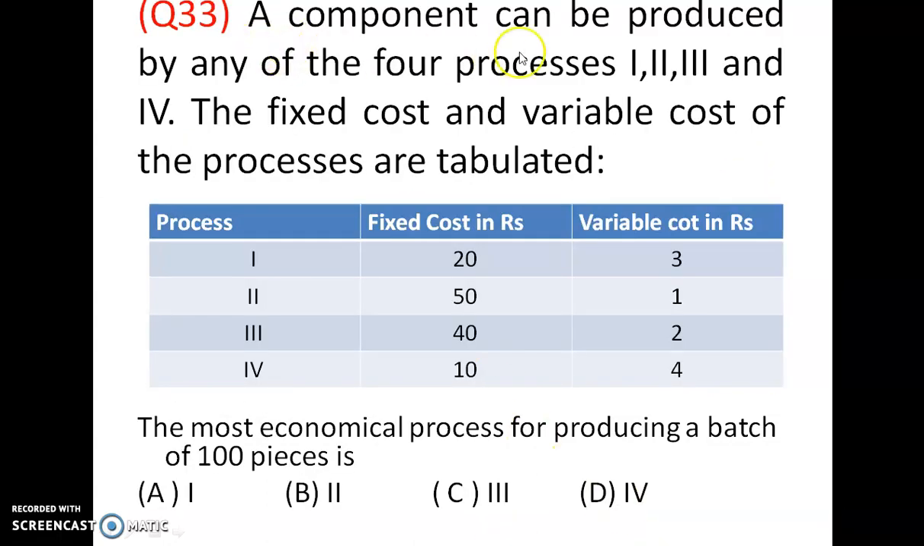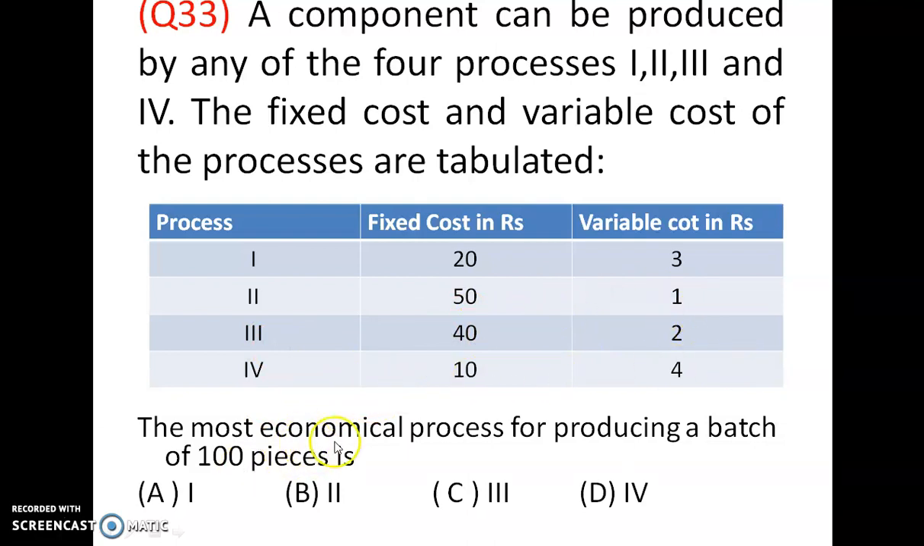A component can be produced by any of the four processes 1, 2, 3 and 4. The fixed cost and variable cost of the processes are tabulated. Process 1, fixed cost is 20, variable cost is 3. Process 2, 50 and 1. Process 3, 40 and 2. Process 4, 10 and 4.